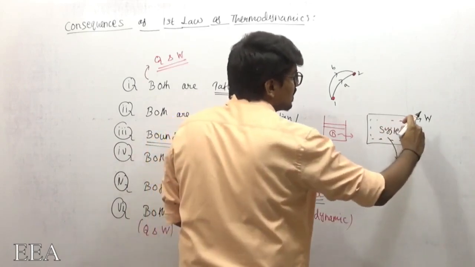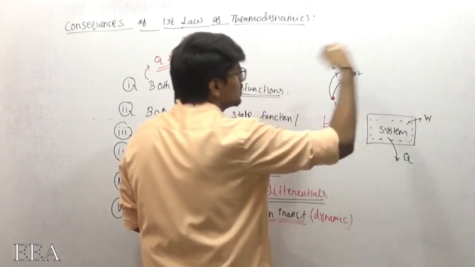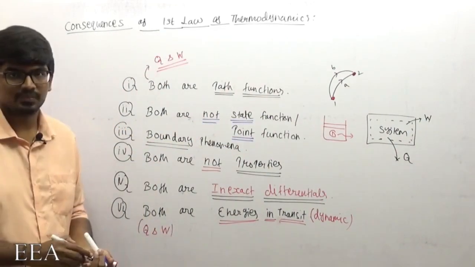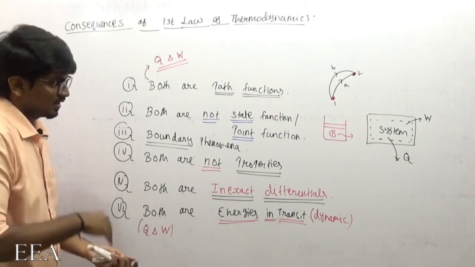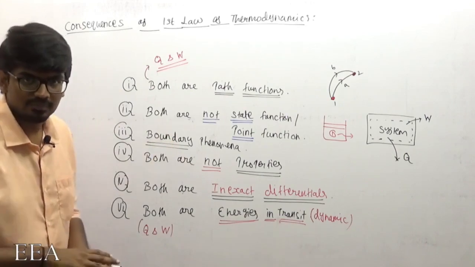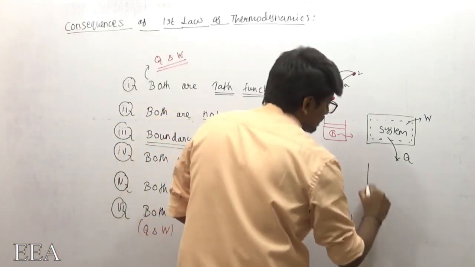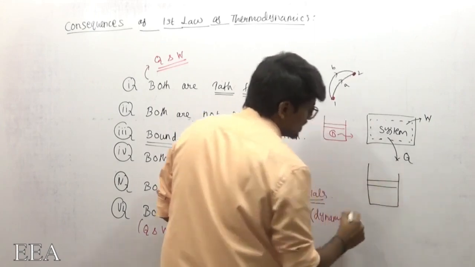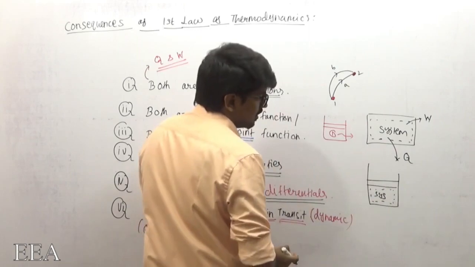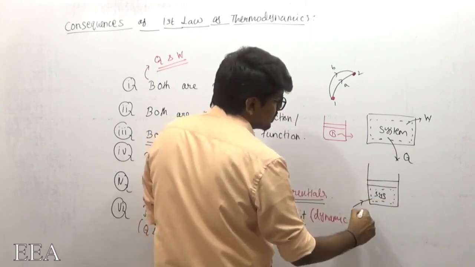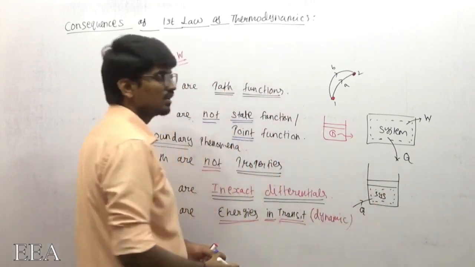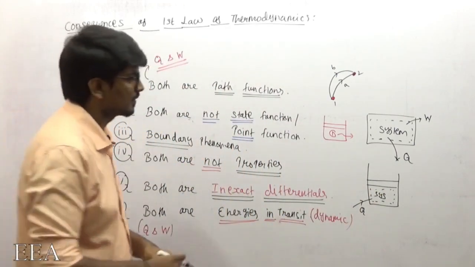Similarly, work should interact with the surrounding, either work is done by the system or work is done on the system. Work done by the system means the system is doing some work on the surrounding. For example, take a piston cylinder arrangement. This is my system. Now, if I'm supplying heat from the surrounding to the system, it is crossing the boundary. There was an interaction between surrounding and system.